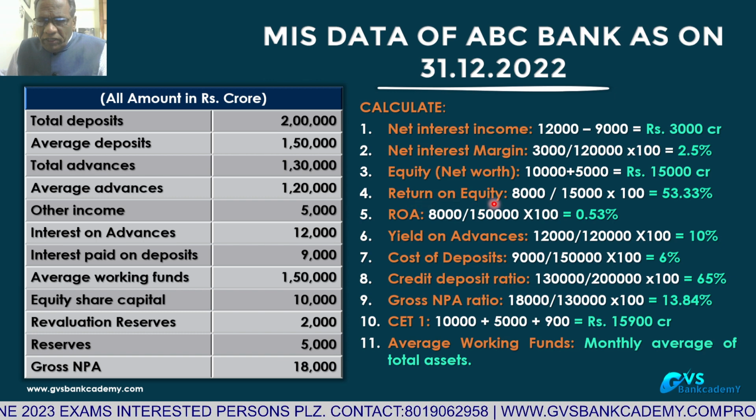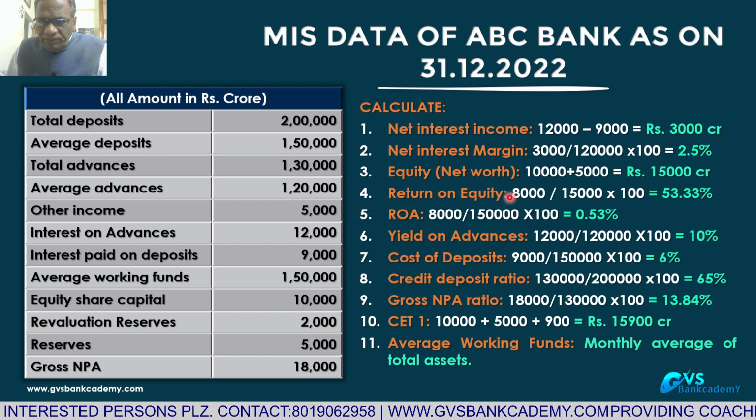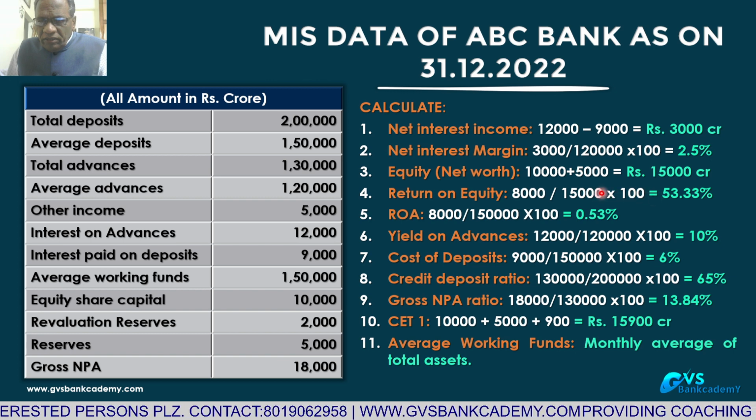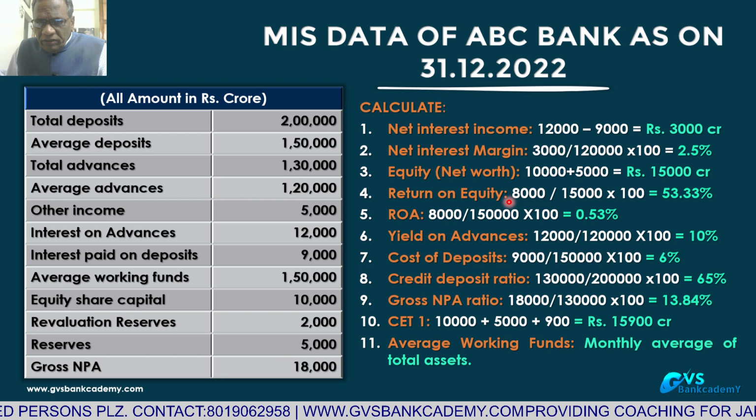Return on equity is equal to net interest income plus other income divided by net worth into 100, 53%. This is return on equity.